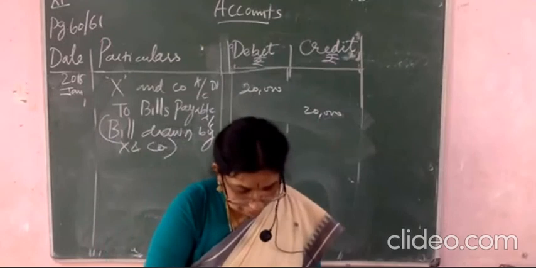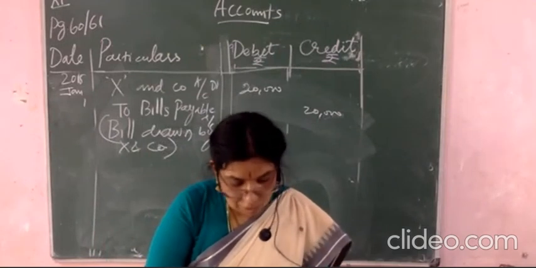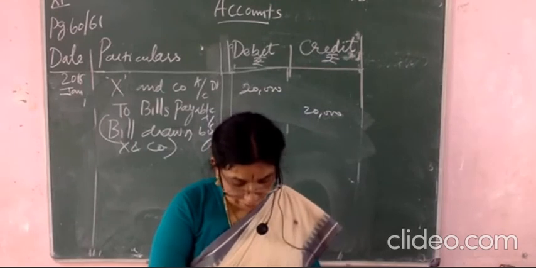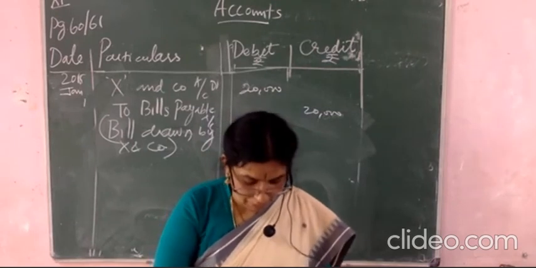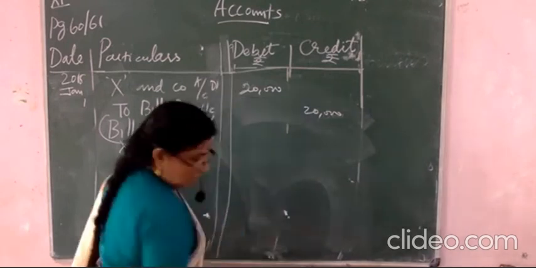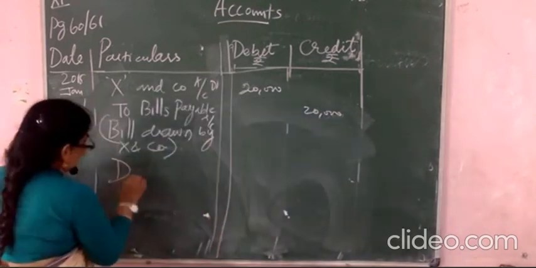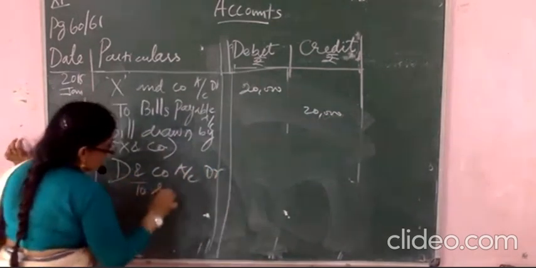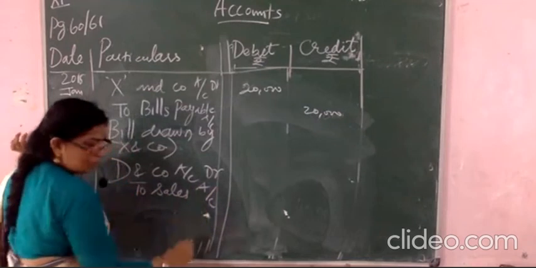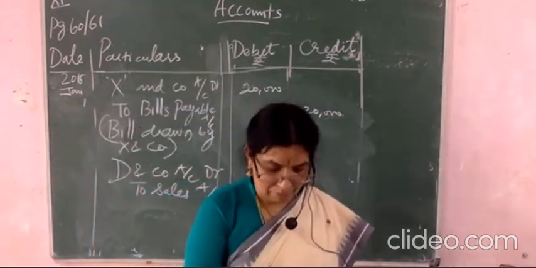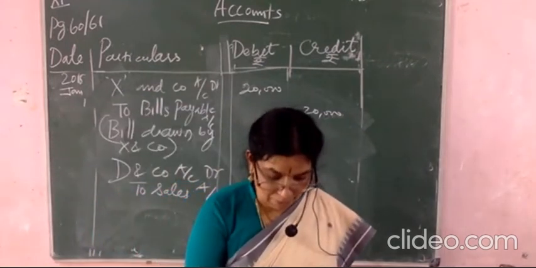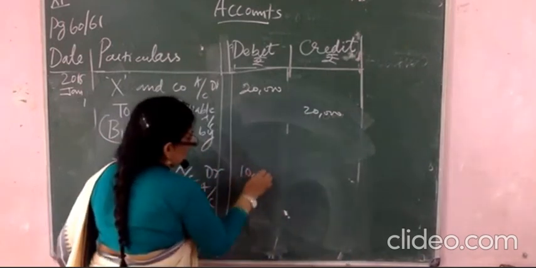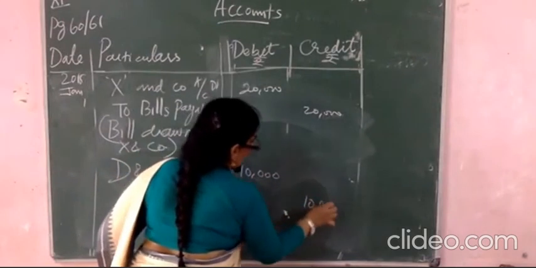And here you see that number 4. Goods are sold. To whom? D&N company. This is on credit basis. So you will write the sales will be crediting. Okay. D&N company account debited, sales is crediting. Okay. Goods sold to D&N company on the credit basis. Okay. So what is the amount? 10,000 you will write.